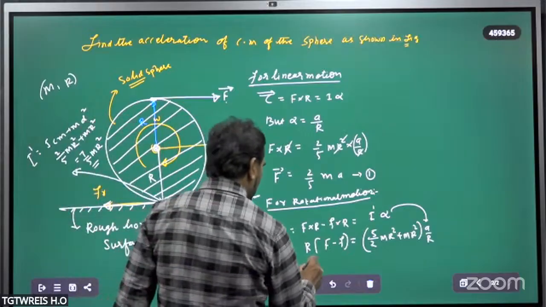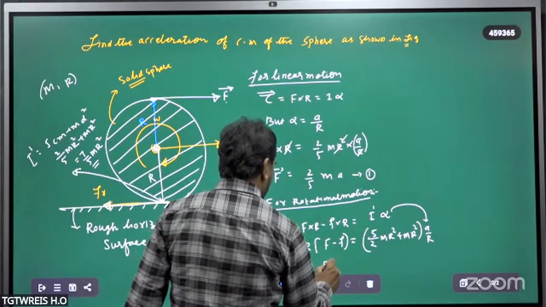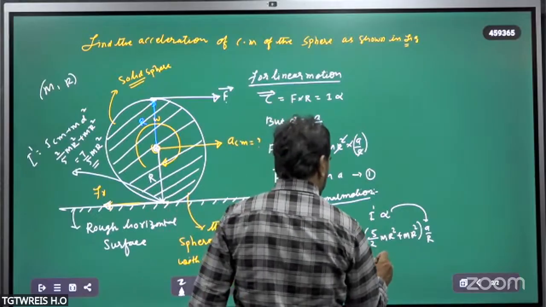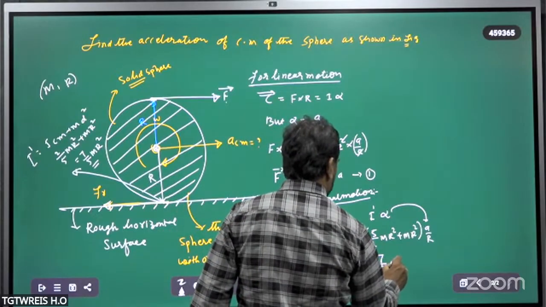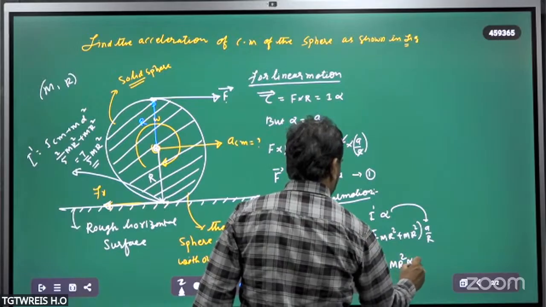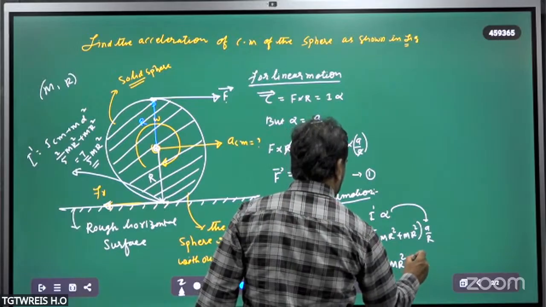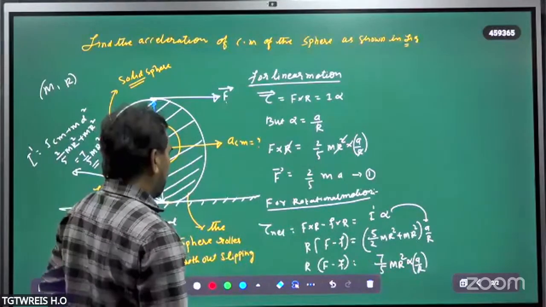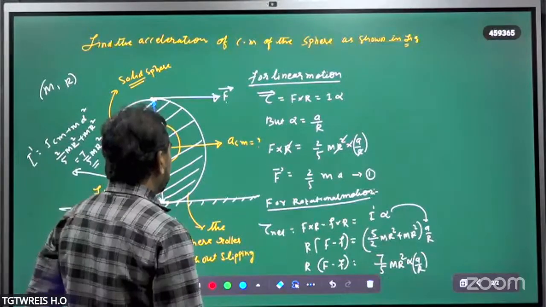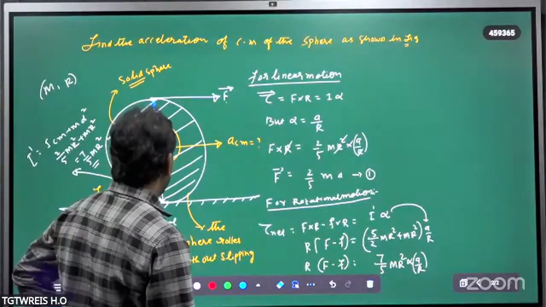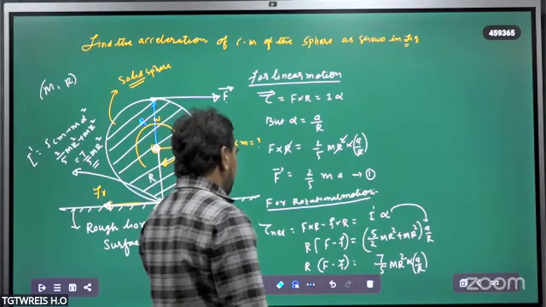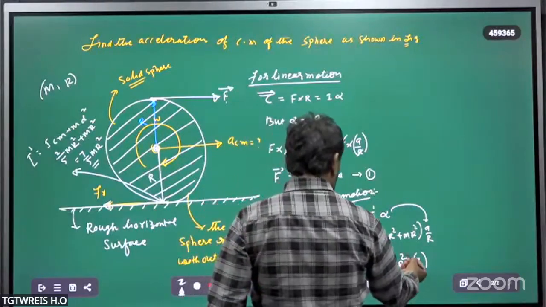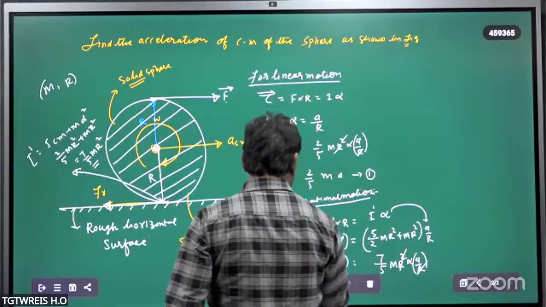That is equal to R into F minus f. Frictional force is equal to 7 by 5 mr square into a upon R. Is it clear? Okay. So from this, what would get cancelled out here? On R also gets cancelled out.